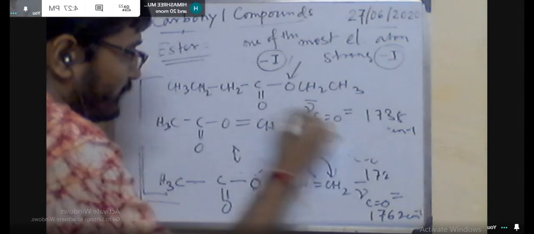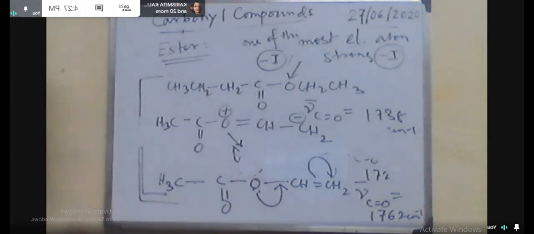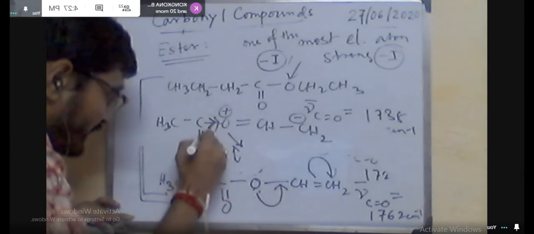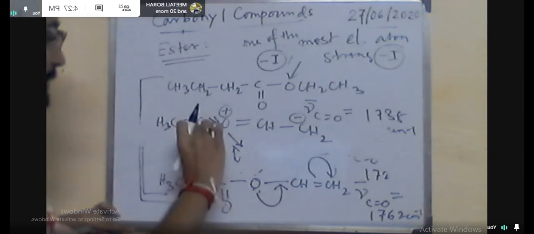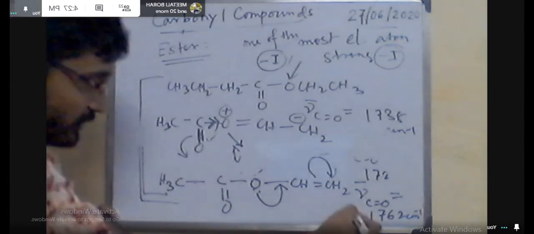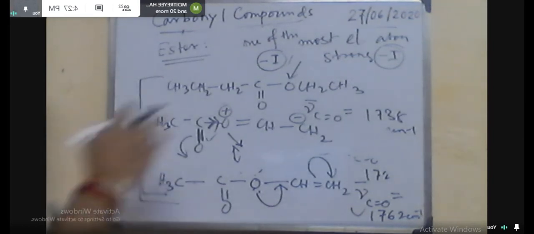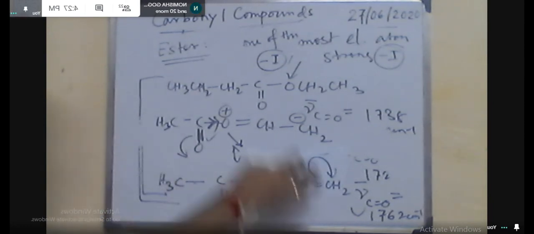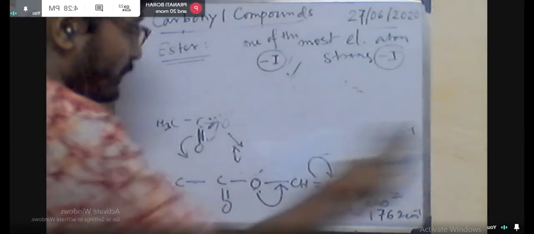Here you will get the stretching frequency similar to the pure ester or the base value, but if we decrease the ring, like this one, now the 5-membered ring, this double bond character will be increased, that means it will be strengthened, the ring becomes steeper. So here nu bar you will get at 1710 centimeter inverse.